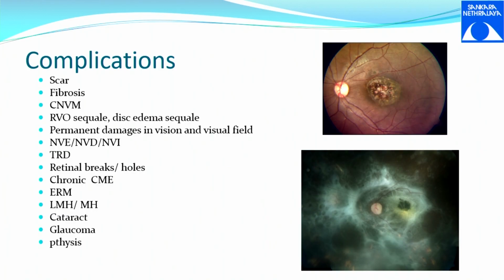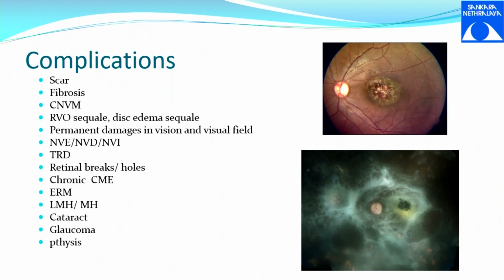And there can be neovascularization elsewhere, meaning in the retina or in the disc or even in the iris. There can be tractional retinal detachment. There can be retinal breaks or holes. There can be chronic macular edema. There can be formation of an epiretinal membrane, which is also a form of fibrosis which develops over the retina.